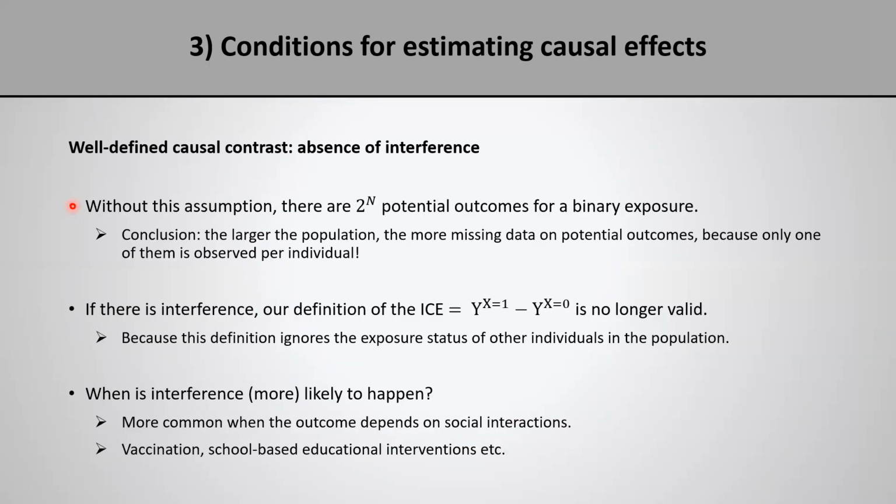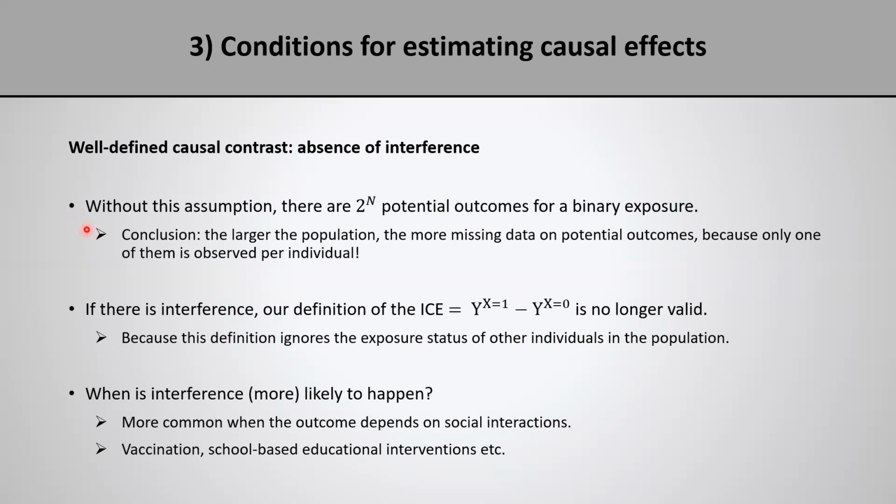So in the previous example, in a population of only 2 individuals, we had 4 possible potential outcomes per individual when we had interference. But notice that if we have 3 individuals, we would have 8, with 4 we would have 16, and so on. That is, we would have 2 to the n potential outcomes, where n is the sample size, for a binary exposure if we have interference.